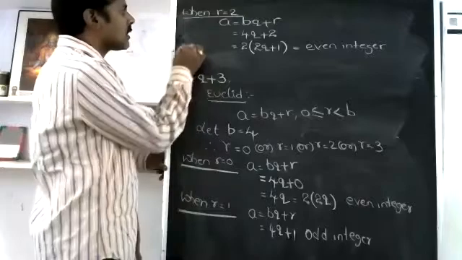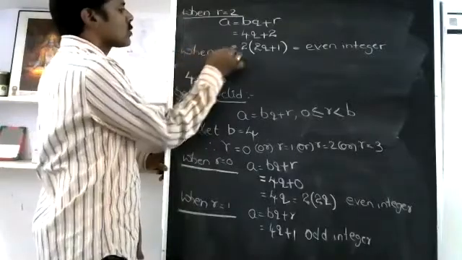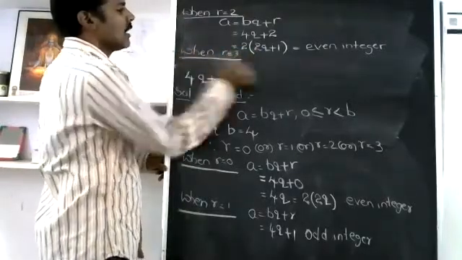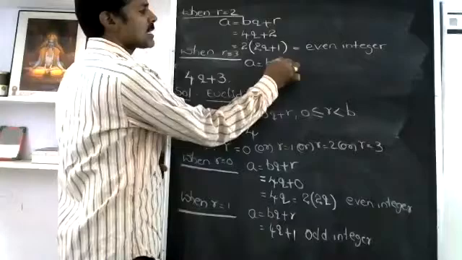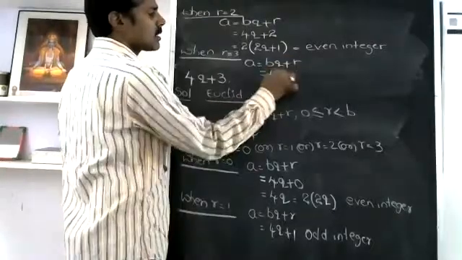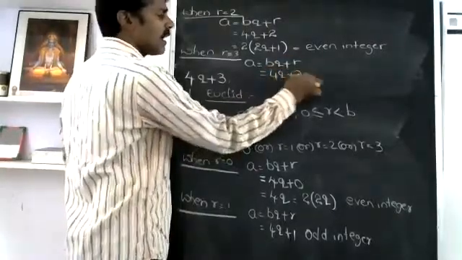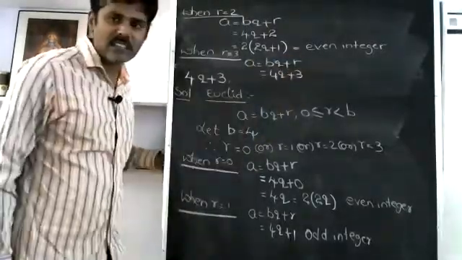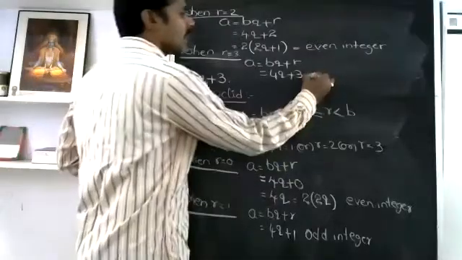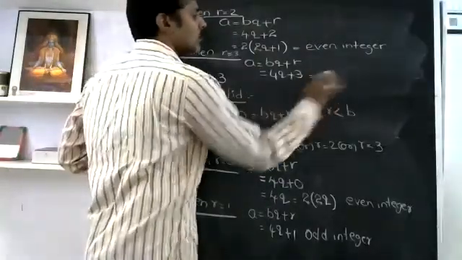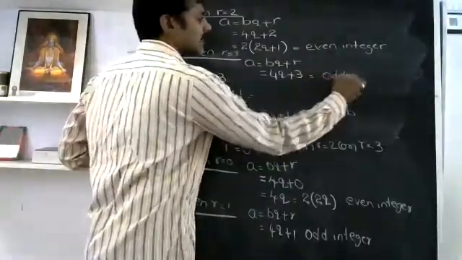And finally, I am left with R equal to 3. So when R is equal to 3, A equals BQ plus R, which is nothing but 4Q plus 3. Hence, we got the remainder 3 less than the divisor 4. So it is not divisible by 2. Hence, it is an odd integer.